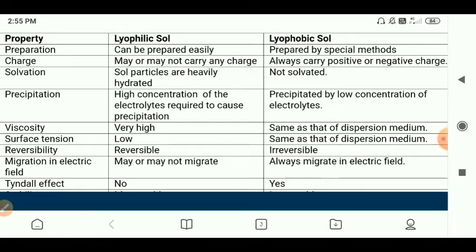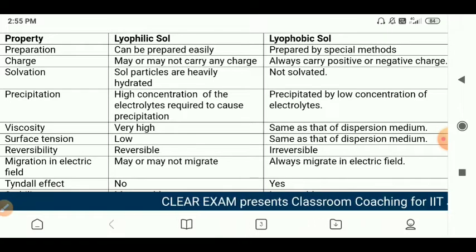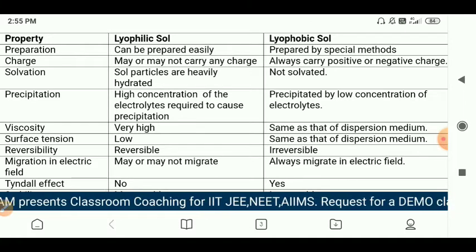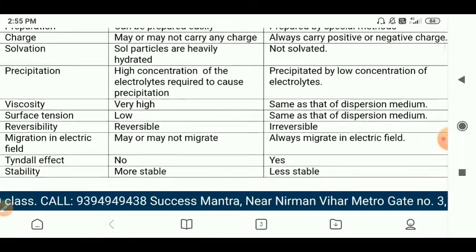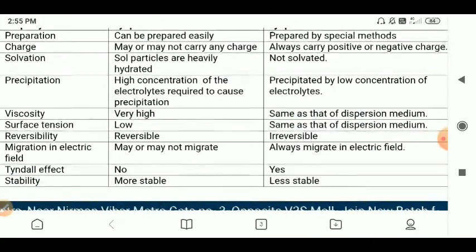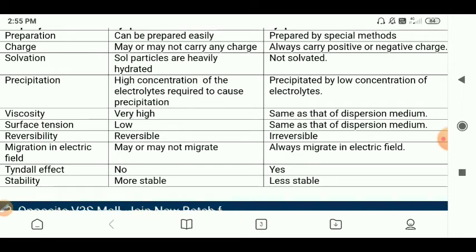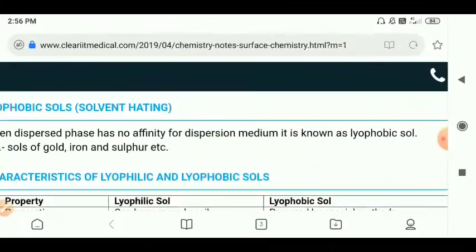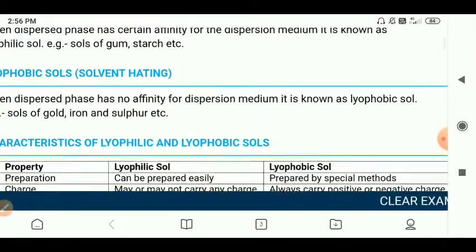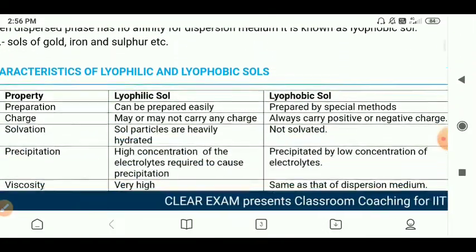Lyophilic sols are reversible, and lyophobic sols are irreversible. Lyophilic sols may or may not migrate in the presence of an electric field, but lyophobic sols always migrate in an electric field. Lyophilic sols show a weak Tyndall effect, while lyophobic sols show a clear Tyndall effect. Lyophilic sols are more stable, and lyophobic sols are less stable. So that is all about the characteristics of lyophilic and lyophobic sols.